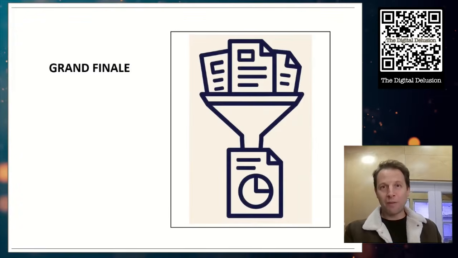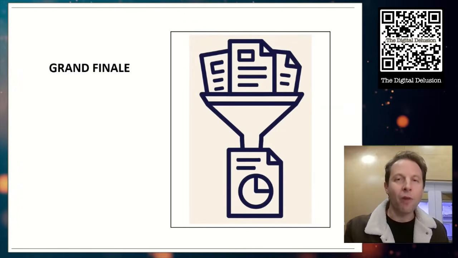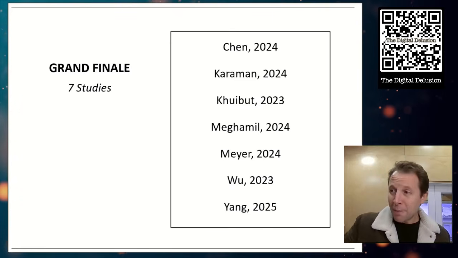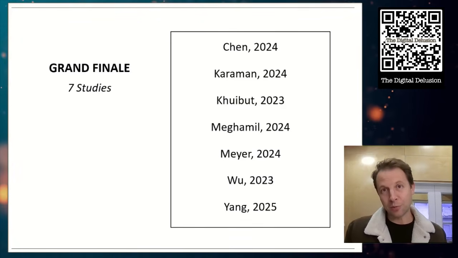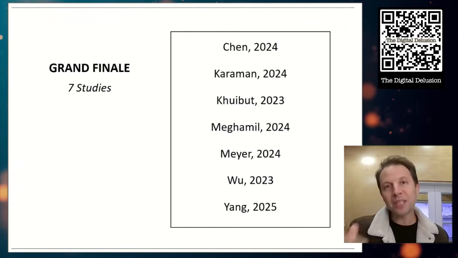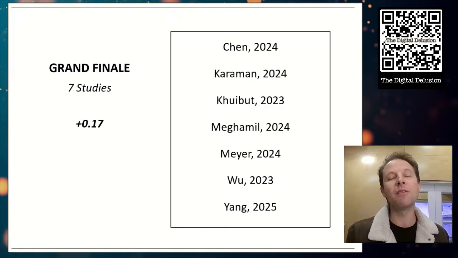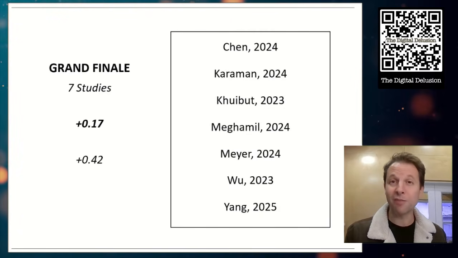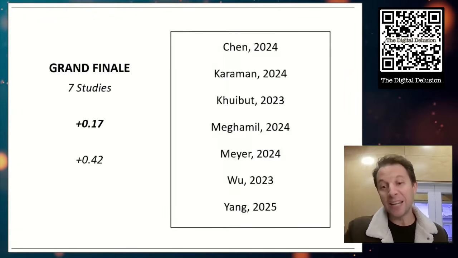And now the grand finale. Why don't we together do a real meta-analysis of our own? Here are the 7 studies published to date exploring the impact of ChatGPT on learning in K through 12 classrooms. When we pool the data from all these studies, we get a combined effect size of positive 0.17. This is nowhere near the positive 0.42 we need to say this is beneficial for learning and education.